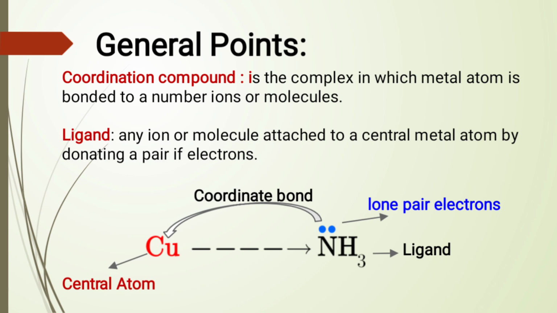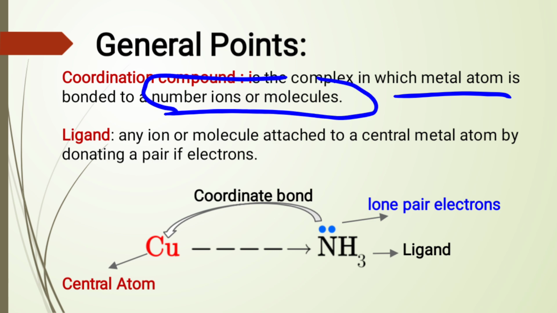Have your jotter ready. Number one, we have coordination compound. A coordination compound is a complex in which a metal atom is bonded to a number of ions or molecules. This number of ions or molecules includes, most importantly, the ligand.